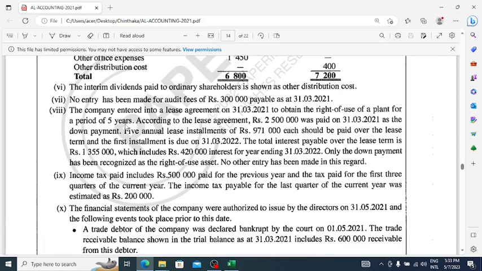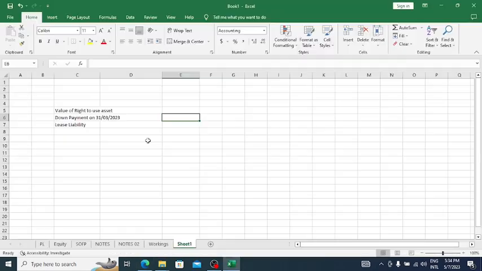So on 31st March 2021, you know that is the closing date of our financial year. Our financial year starts from 1st of April 2020 to 31st March 2021. That is our financial year, right? On that date, they have entered into the lease agreement to purchase a plant. The lease period is also given, 5 years, right? So we have to simplify this, right?